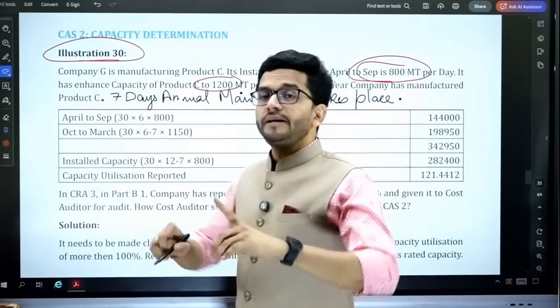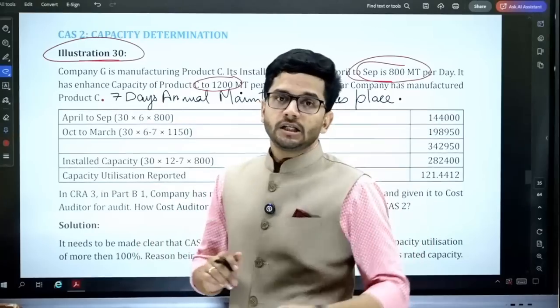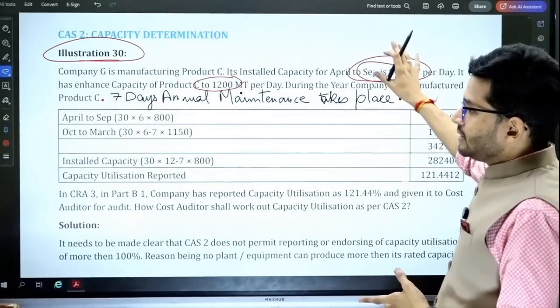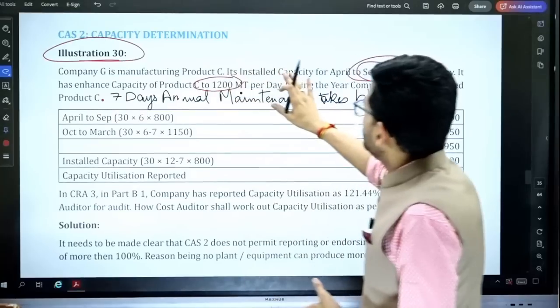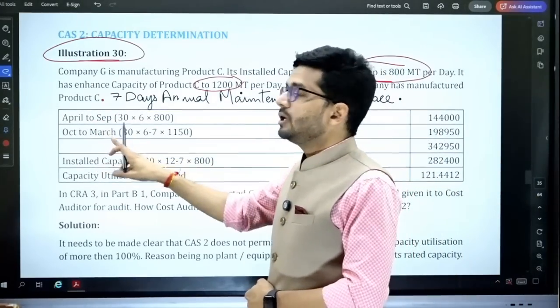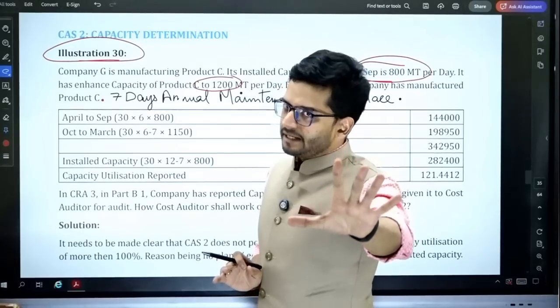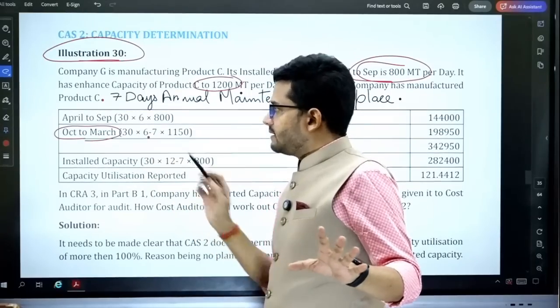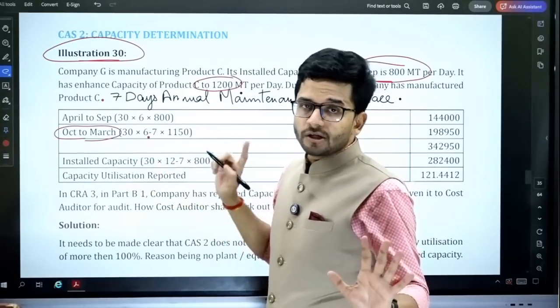The closing capacity will not be taken for the whole year. Pro rata capacity will be taken as we have taken in our earlier questions. So 800 from April to September, 1200 from October to March. 7 days of planned maintenance, and that planned maintenance happens in October to March. That is what is given to us in this particular equation.